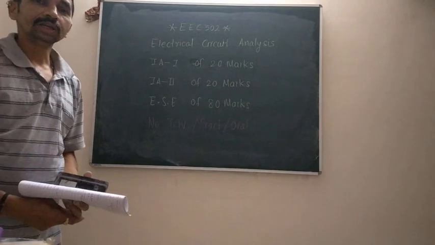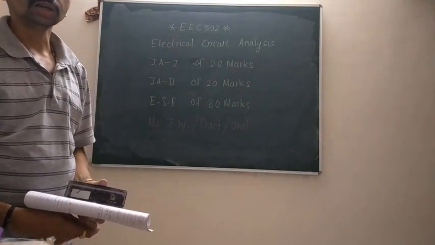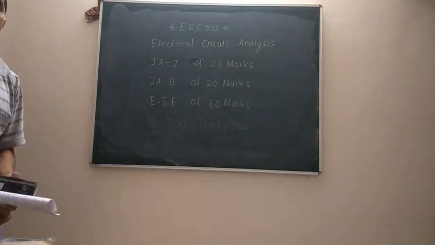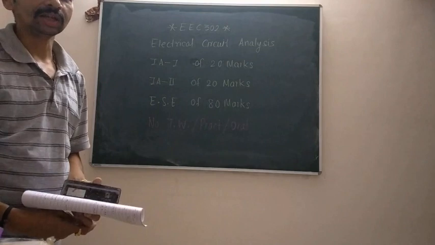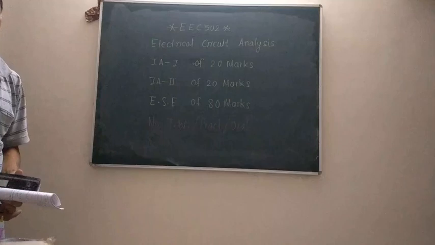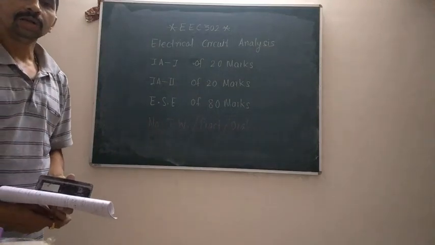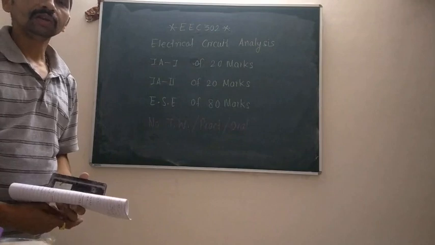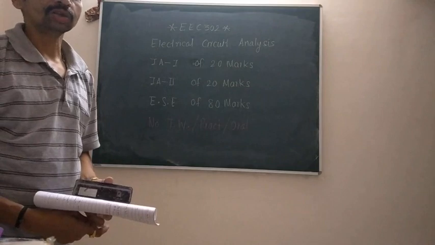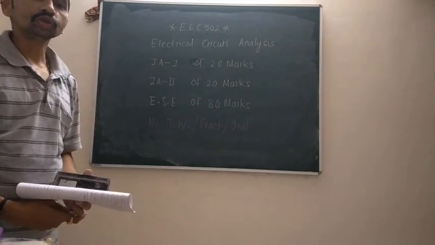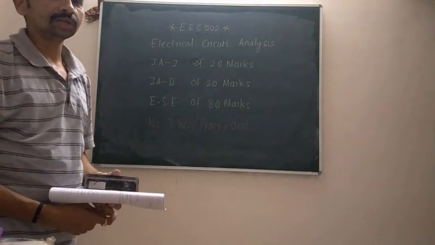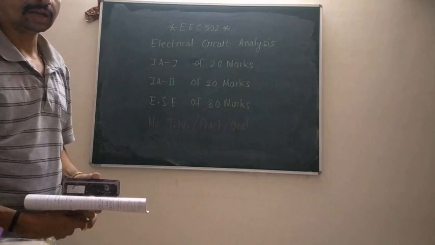This subject is a little bit of an extension of the concepts that you studied in your previous semester subject, that is BEE. In BEE you were made a little familiar with circuit analysis, different theorems, and different network simplification techniques. There you dealt with only two types of sources, either a constant voltage source or a constant current source, and there was no AC circuit analysis. However, in this subject we are also going to cover AC circuit analysis.